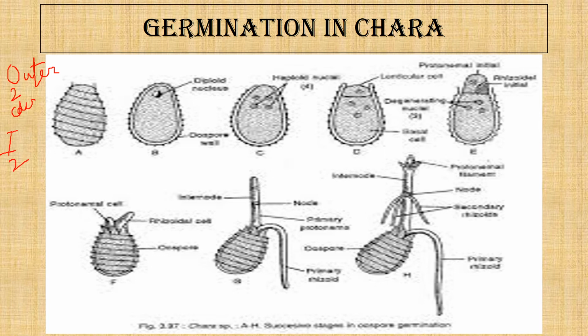So this is the structure where the oospore is resting, covered by the shield cell.